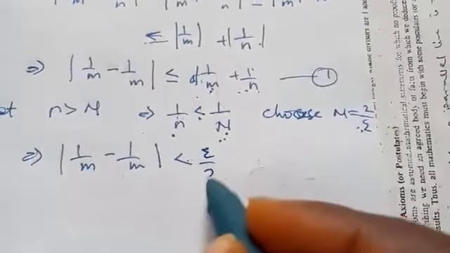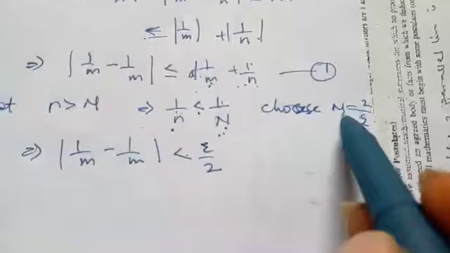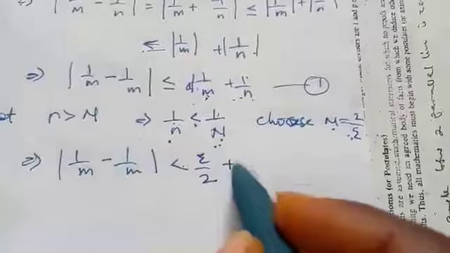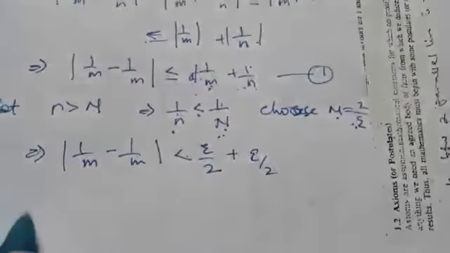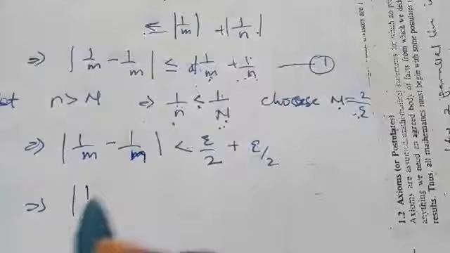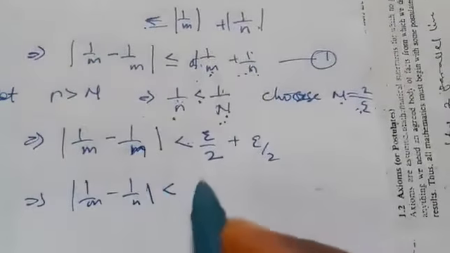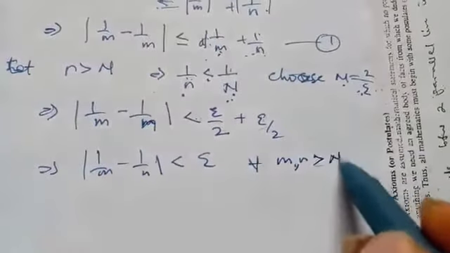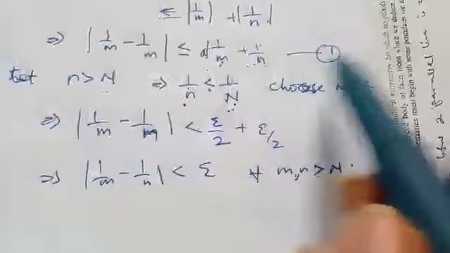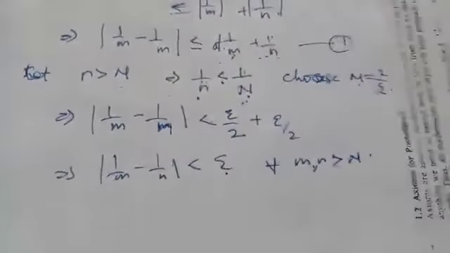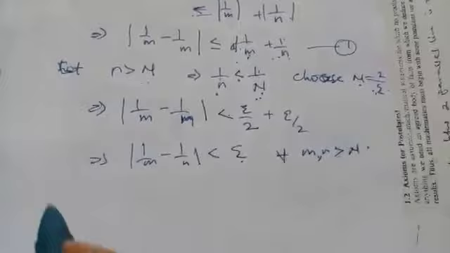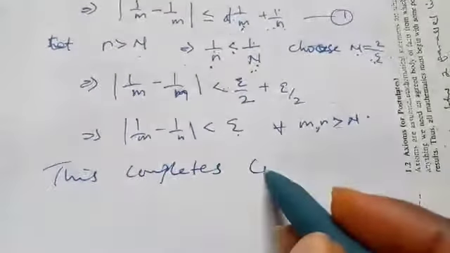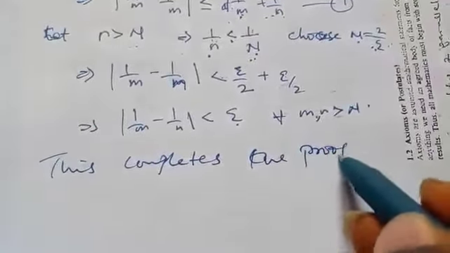And this will be epsilon over 2, because we are doing this so that we can have epsilon there. So this one too is epsilon over 2. So we have shown that if you add them together, it will be epsilon for all m and n greater than N. We still get our epsilon. So that shows that the sequence is Cauchy, and that completes the proof.